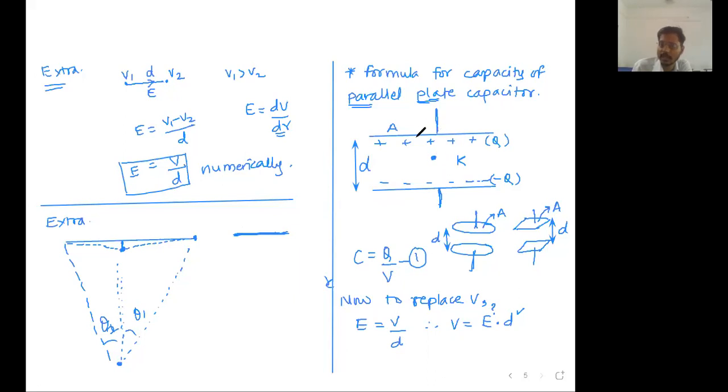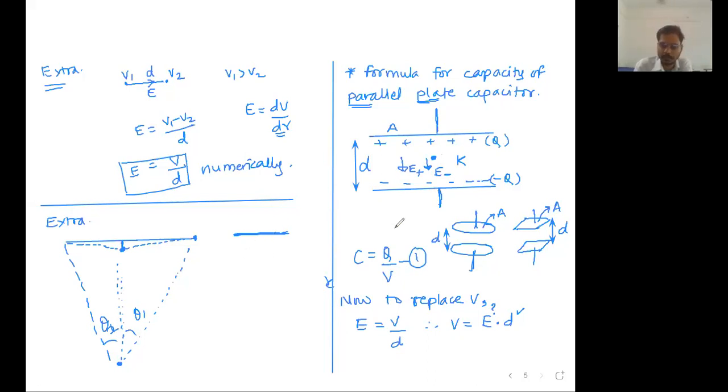So as good as this is an infinite plate. Because of the first plate, the electric field will be away from the positive charge. Because of the negative charge, the electric field will be towards the negative charge. And these two electric field values we have to add because both the electric fields are in the same direction.